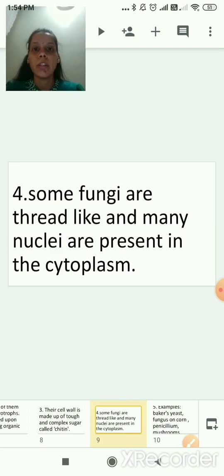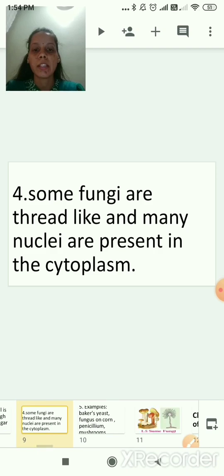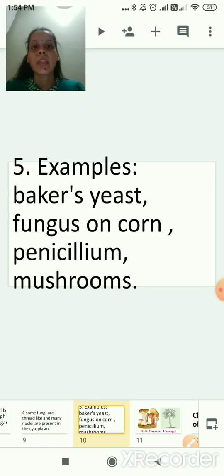Now the fifth characteristic, we can see the examples of kingdom 3 fungi. Examples are Baker's yeast, fungus on corn, penicillium and mushrooms. These are a few examples of fungi. I hope you are clear with all the characteristics. We have seen 5 characteristics.